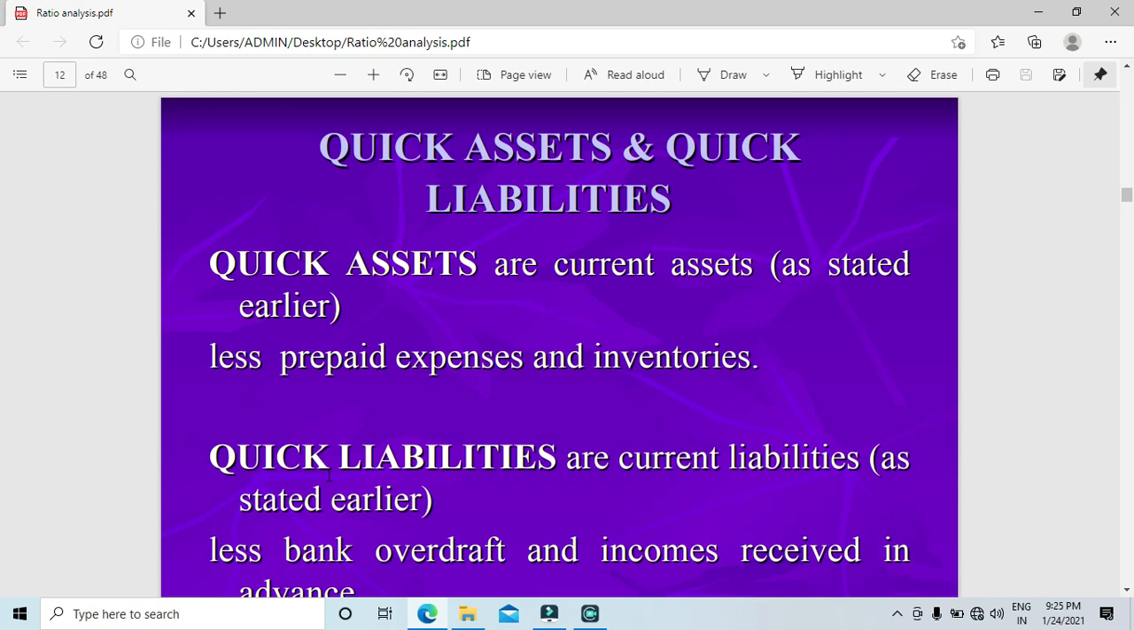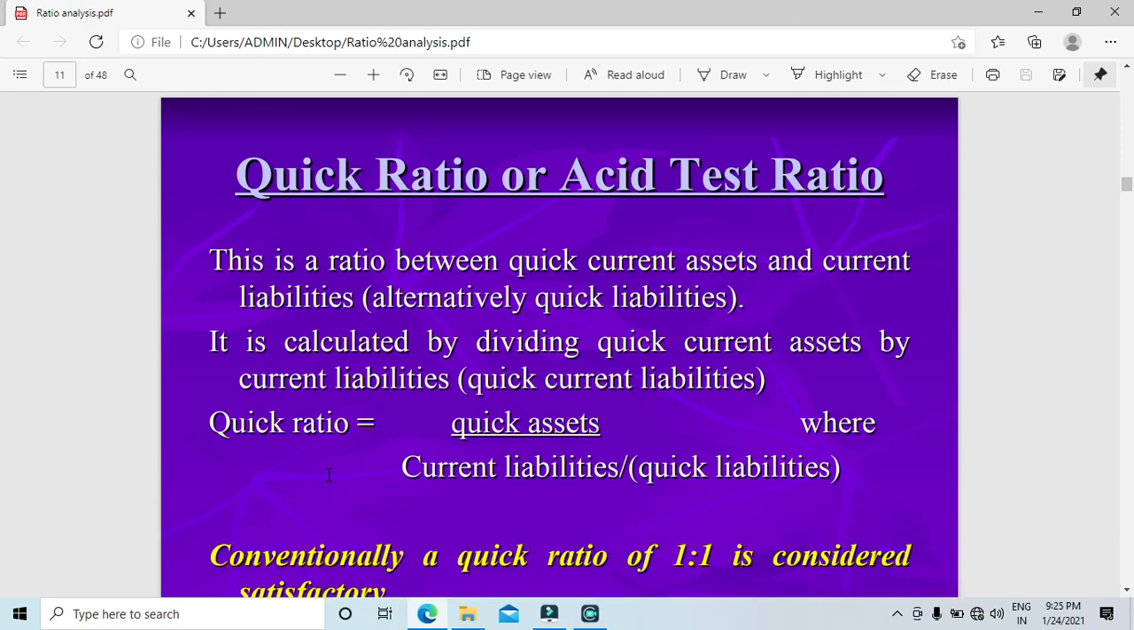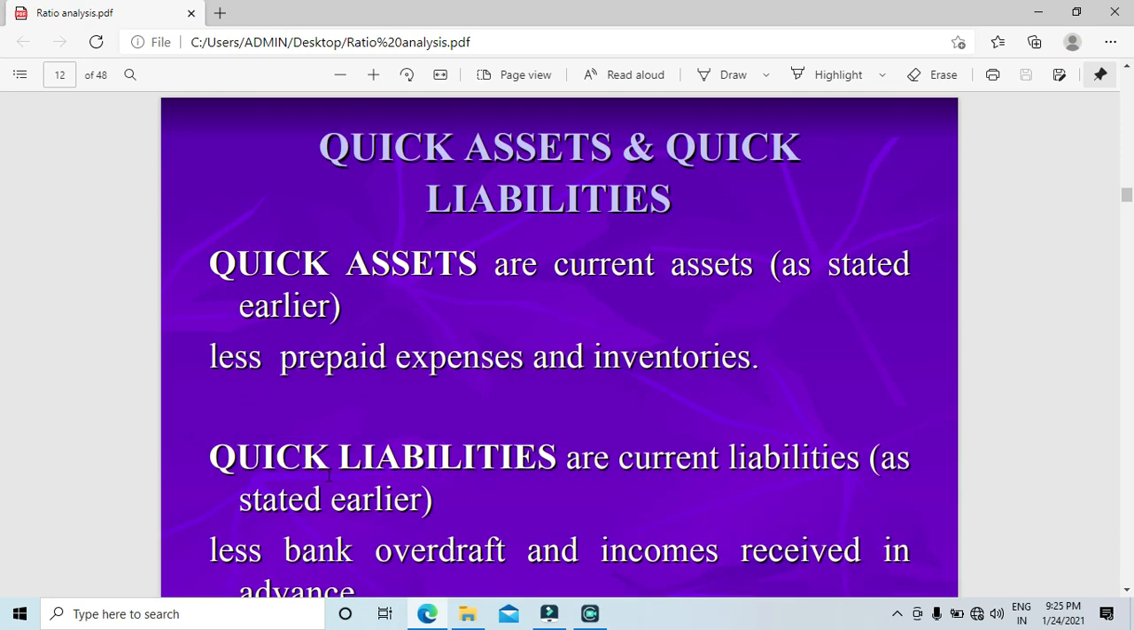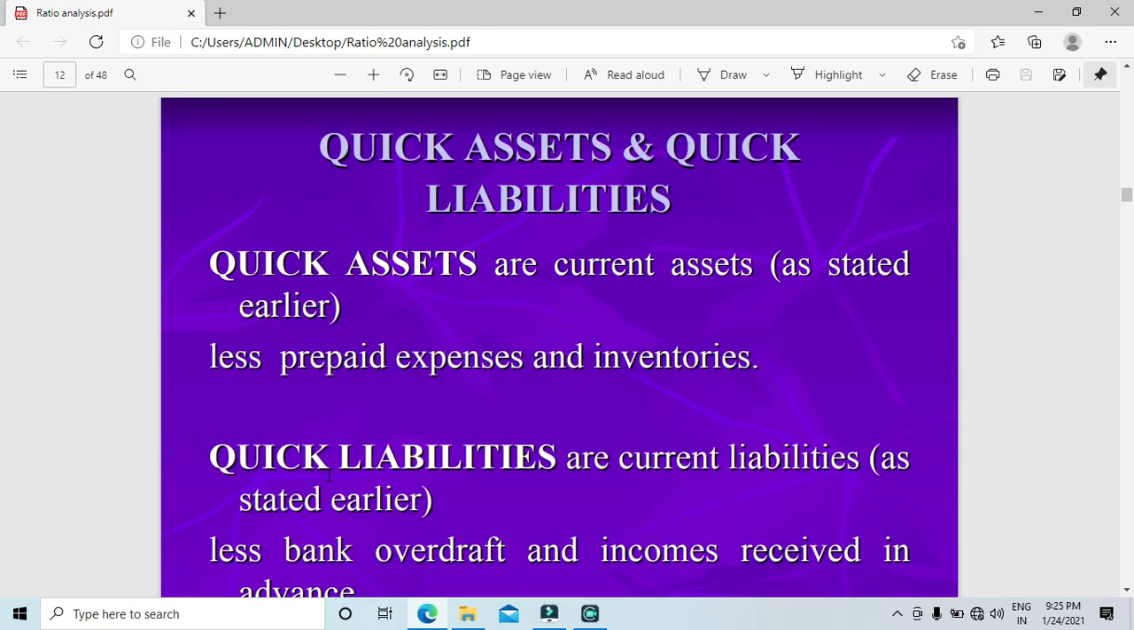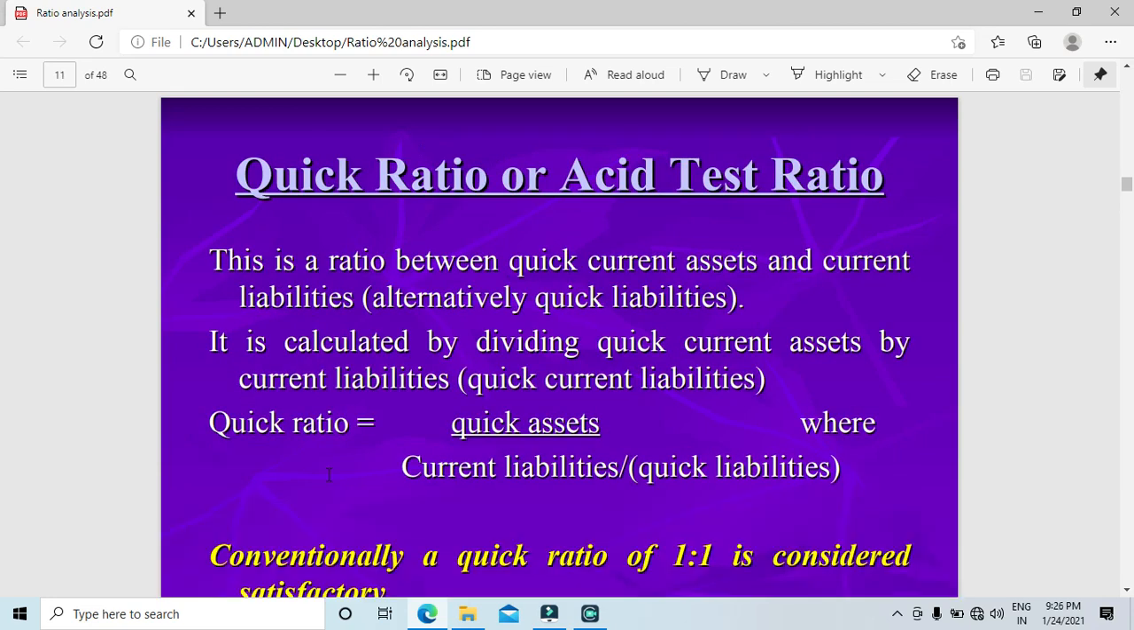So less prepaid expenses and inventories in the numerator, in current assets. In the current liabilities, you deduct the bank overdraft. Income received in advance, you also need to deduct. So this is the quick ratio. A 1:1 ratio needs to be maintained for both of them. If the numerator is 1, the denominator also should be 1.